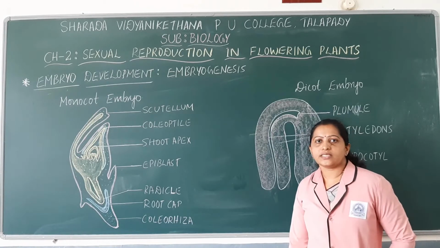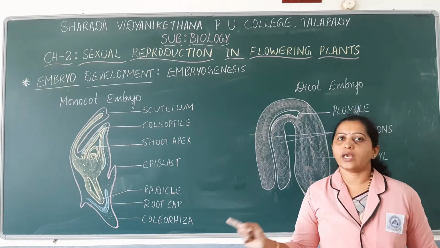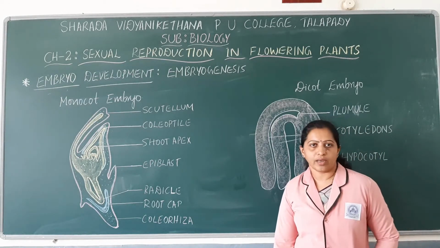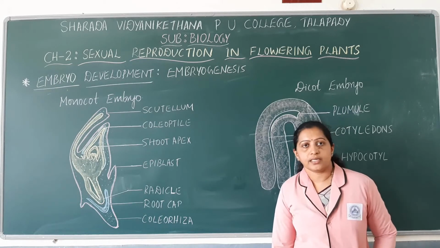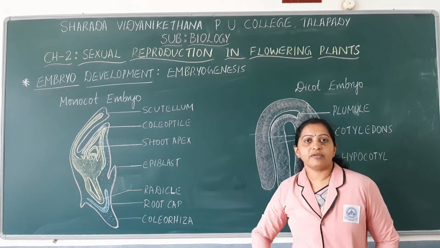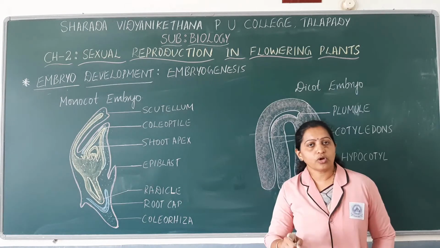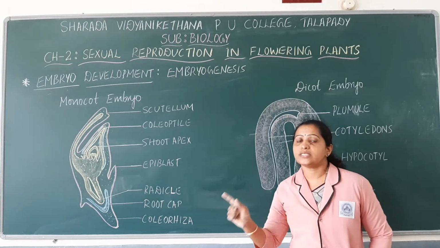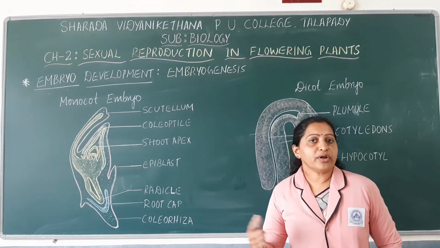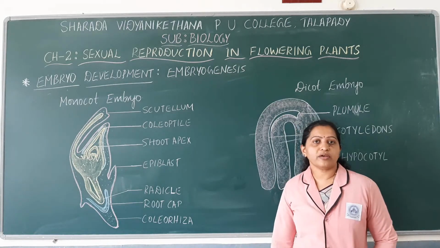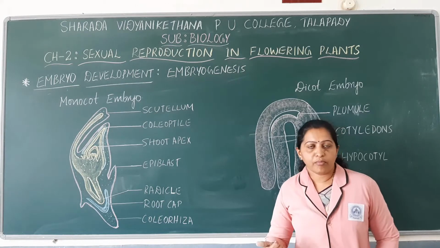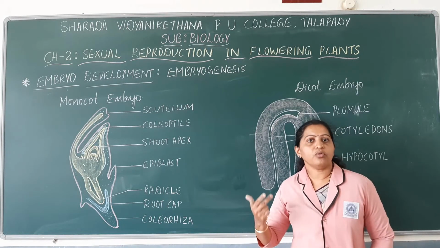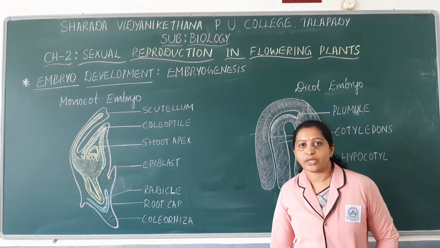Let us now discuss the structure of monocot embryo as well as dicot embryo. As I mentioned earlier, the early stages of development of either the monocot embryo or the dicot embryo are similar. Those early stages are proembryo, globular embryo, heart-shaped embryo and mature embryo.